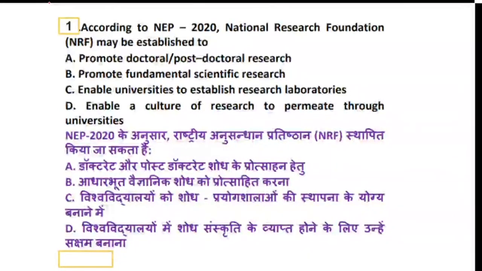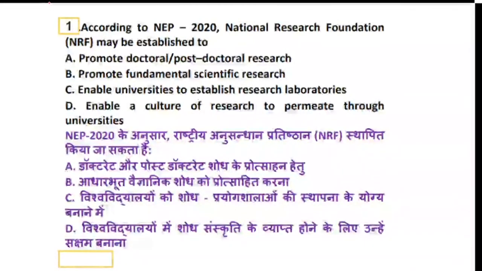Sorry, yes. So coming to our first question, I'll read it once again. According to the National Education Policy 2020, the National Research Foundation is established for what? Is it to promote doctoral or postdoctoral research? Is it for scientific research? Is it to establish research laboratories? Or is it to enable a culture of research to permeate through the universities? In case you have doubts or are not very sure about this, please take a note of it in your notepad so that you can revise this for your coming examination.